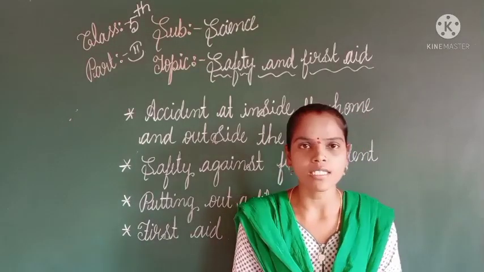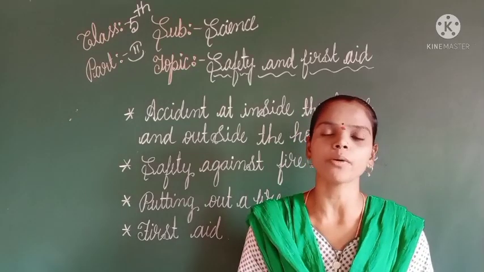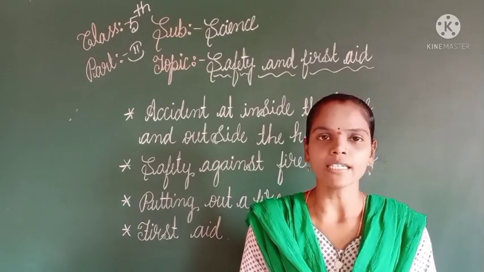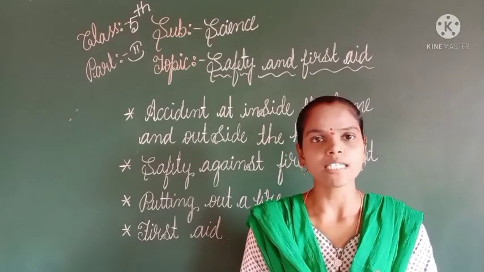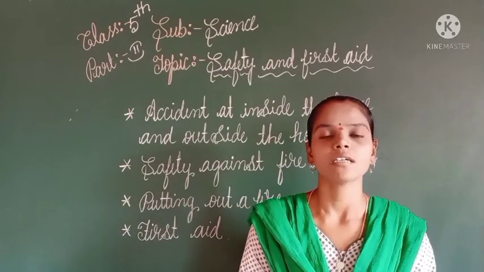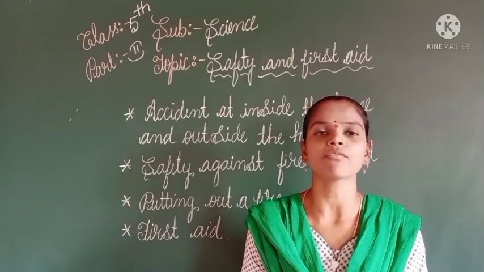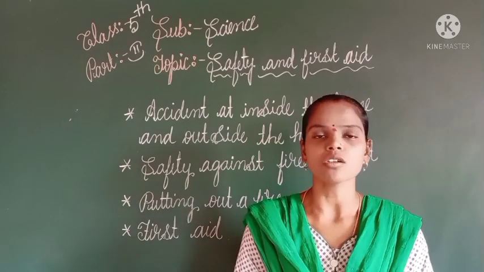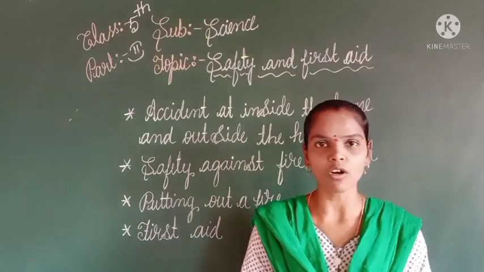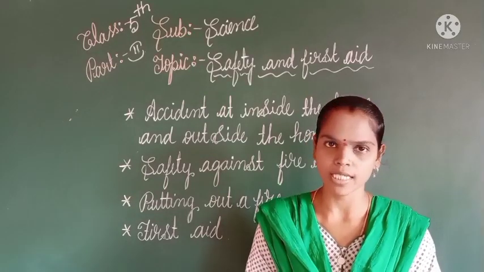How does an accident occur? Due to the carelessness of a particular person, it causes an accident. An accident may occur inside the home or outside the home, like on the roadside, playground, or in the kitchen. In this way we can see different kinds of accidents, right? Dear students, at home, what safety rules do we have to follow and what accidents may occur? Those are the points we have discussed, right?